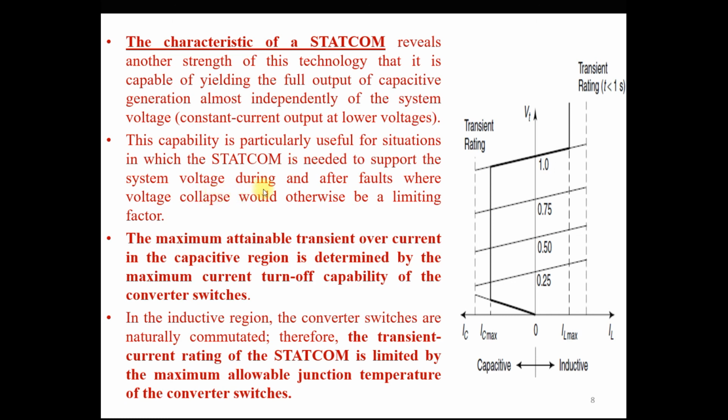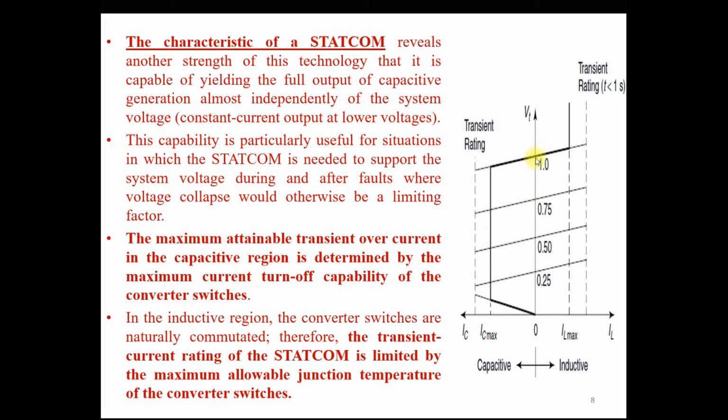This capability is particularly useful for the situation in which the STATCOM is needed to support the system voltage during and after the fault, where voltage collapse is the limiting factor. So STATCOM is useful during a severe fault or after the fault where the voltage has collapsed drastically, and at that time we require to maintain the voltage near 1 per unit.